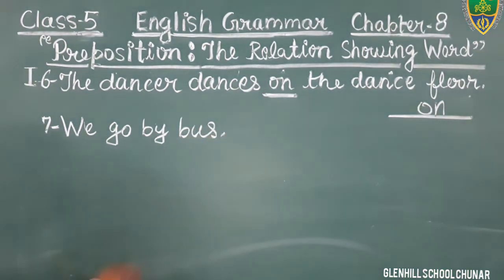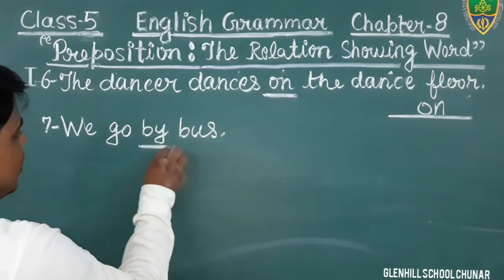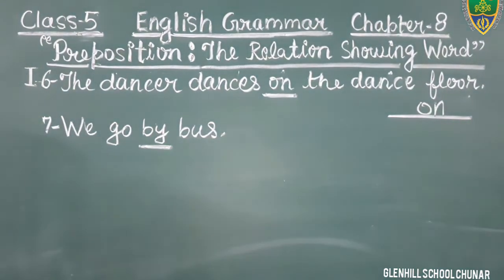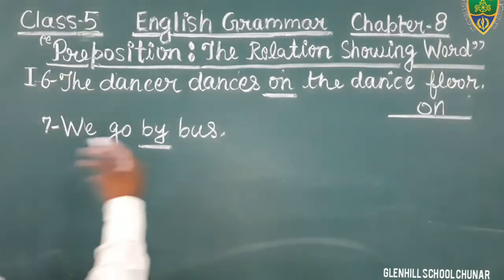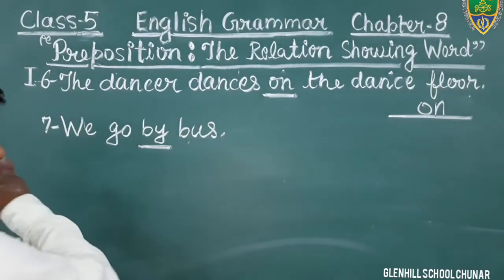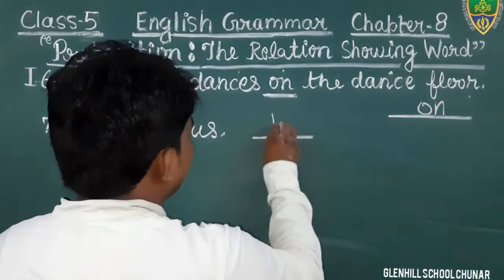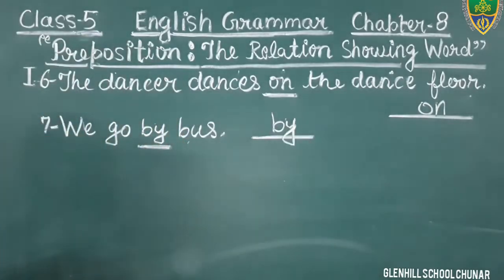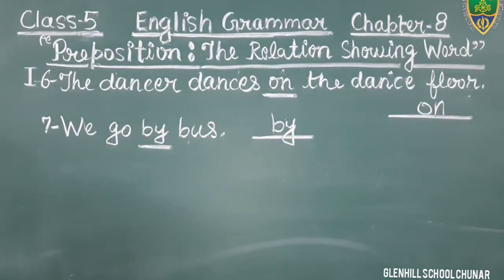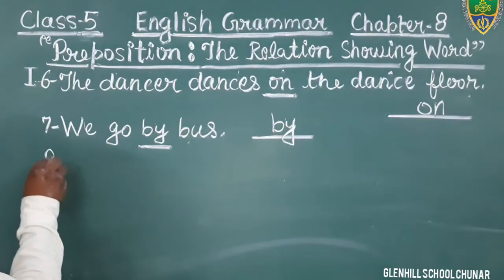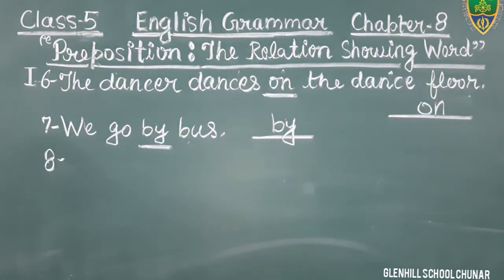In this sentence, the word by is used to show the relation of the noun with other words given in the sentence. The word by is what? Preposition. Okay? We go by bus. In this sentence, the word by is used as a preposition. Come to next question number 8.